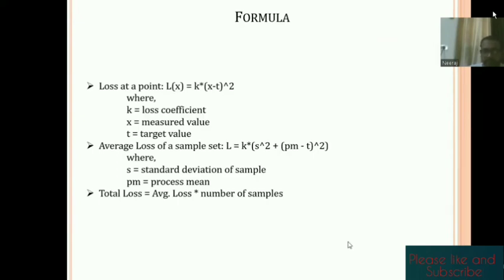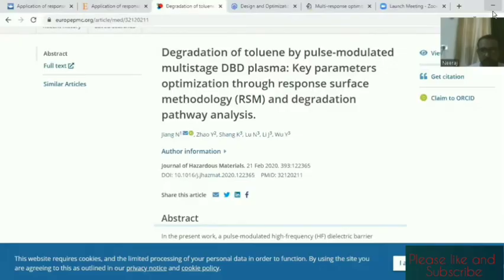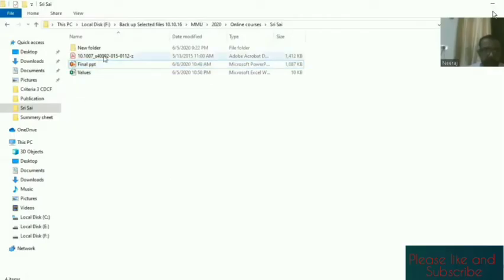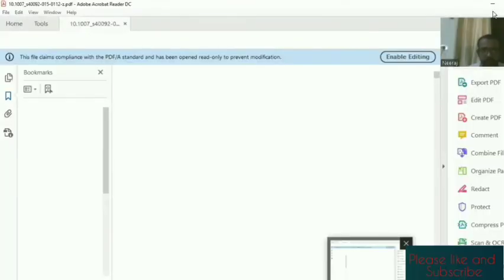But because I do not have so much time, I want to share one software. This is the software for design of experiment.